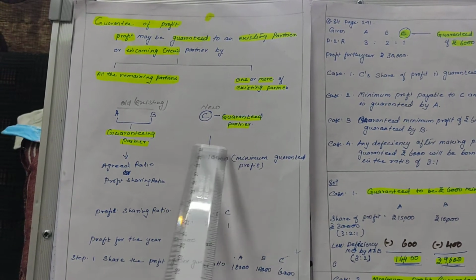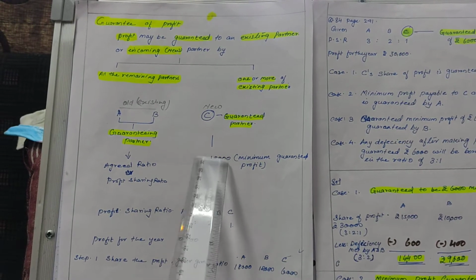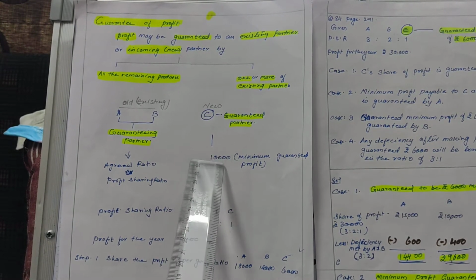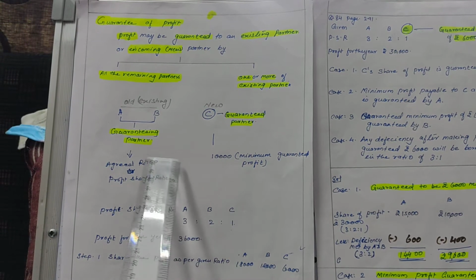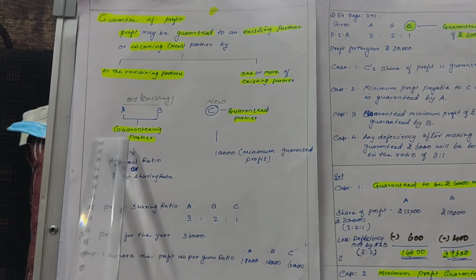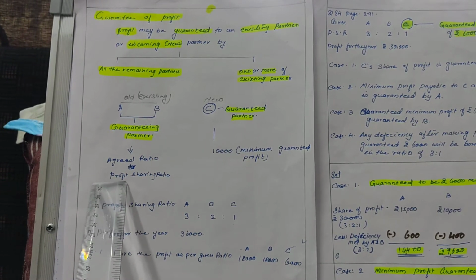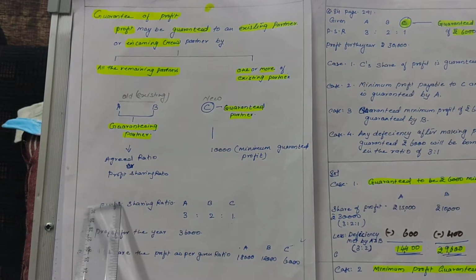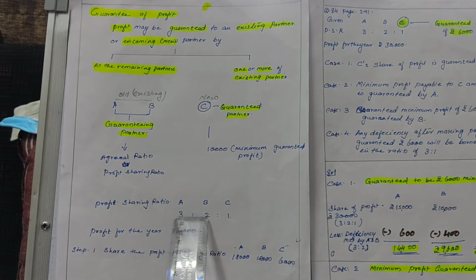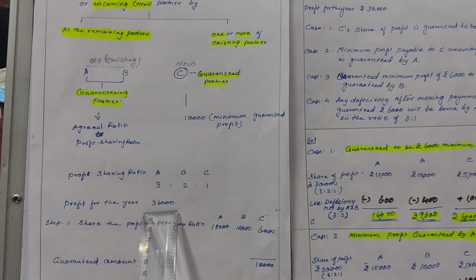If, as per the ratio, he is receiving the 10,000, then it's okay. But if he is not receiving the 10,000, the deficiency will be shared by the guaranteeing partners, either in the agreed ratio or in their profit sharing ratio. So let's take an example here. The profit sharing ratio of A, B and C is 3:2:1. Profit for the year is 36,000.